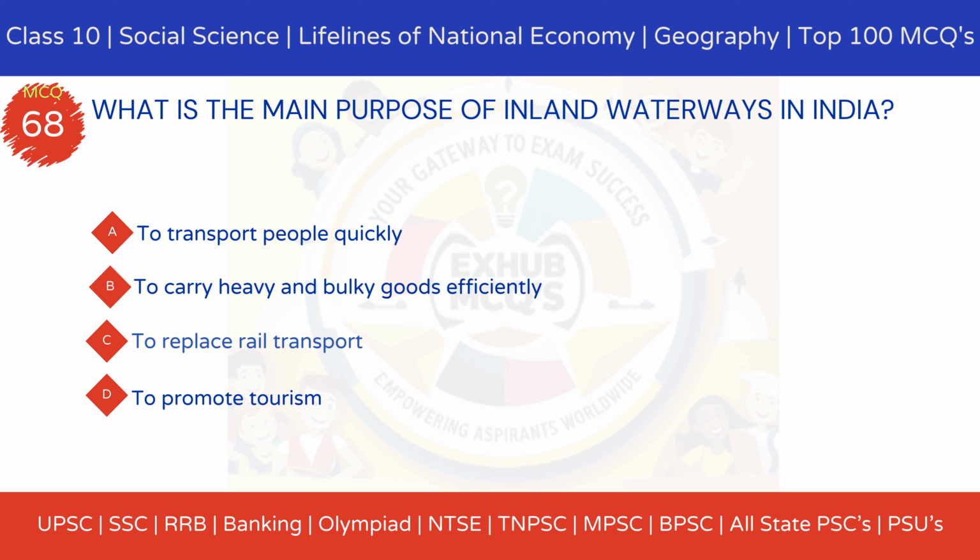Option A, to transport people quickly. Option B, to carry heavy and bulky goods efficiently. Option C, to replace rail transport. Option D, to promote tourism.